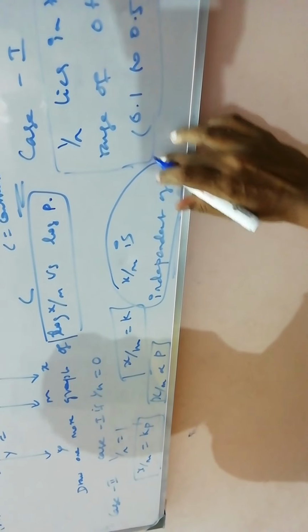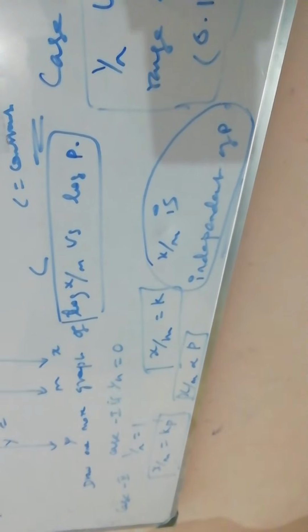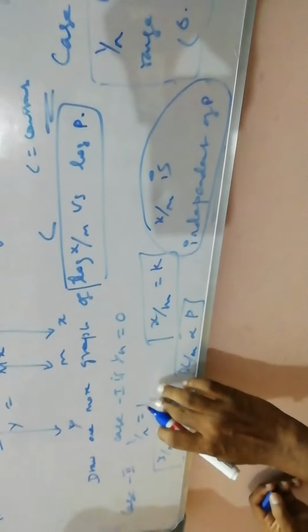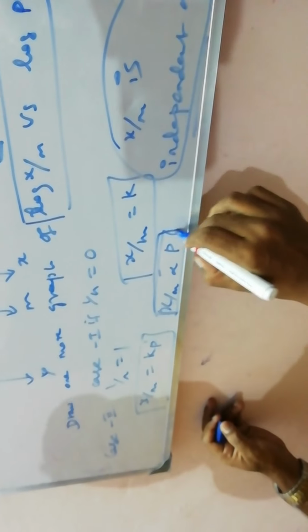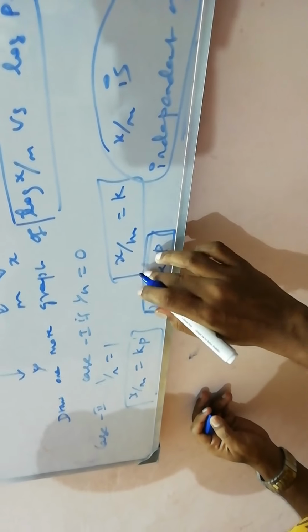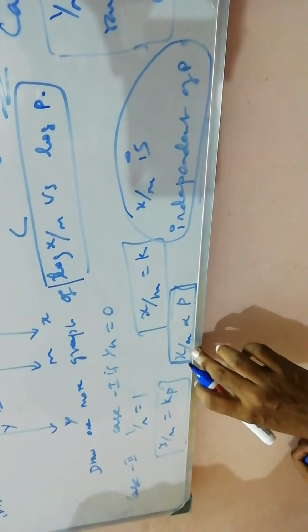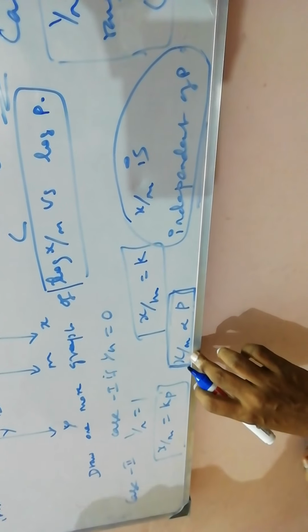That means no gaseous particle is adsorbed. Then 1 by n is equal to 1. That means x by m depends on pressure. That means gaseous particles stick with respect to pressure. If I increase the pressure, gaseous adsorption also increases.